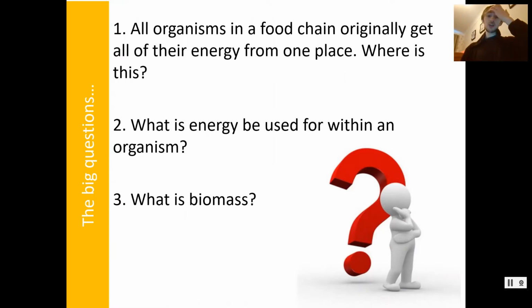What is energy used for within an organism? It's used for movement and growth. Some of it's lost as heat. Some of it's used for building new tissue. Some of it is wasted as feces and urine. What is biomass? It's the dry mass of an organism. It's the mass of an organism without the water.